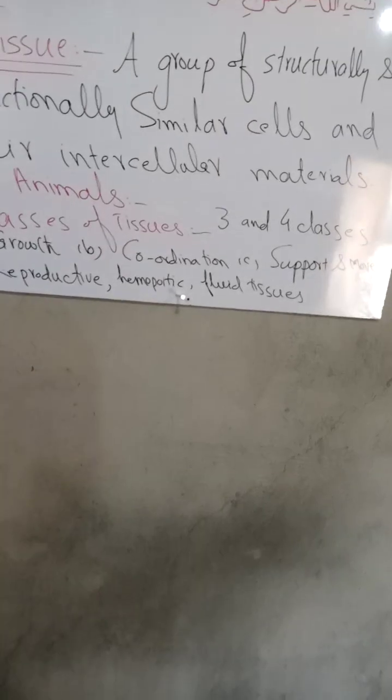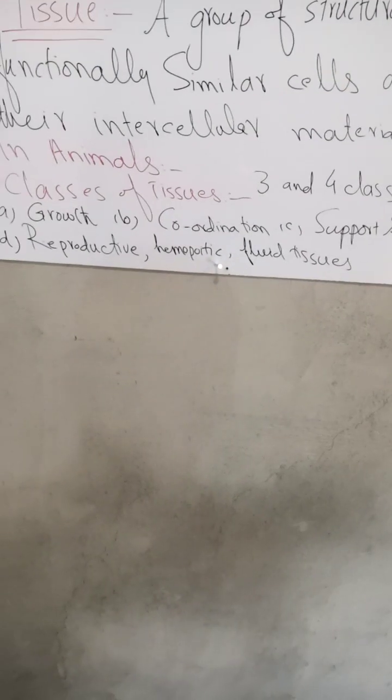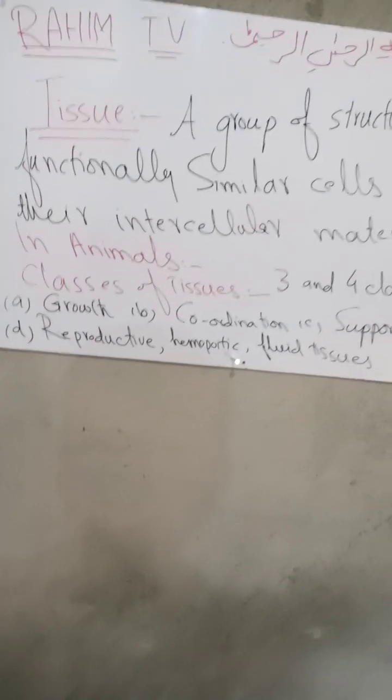Similarly, blood cells have to transport materials, so their function is transport. So all the blood cells, red blood cells, white blood cells and platelets, these all make a tissue.